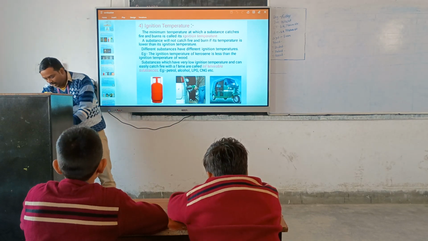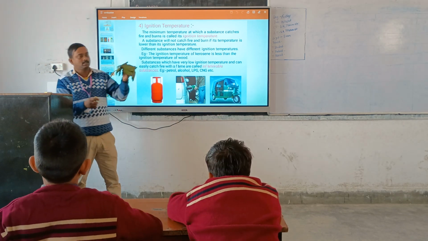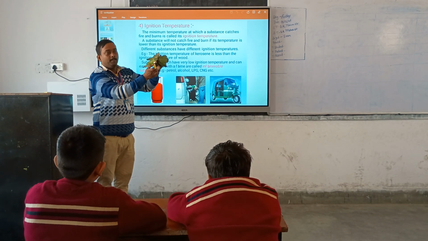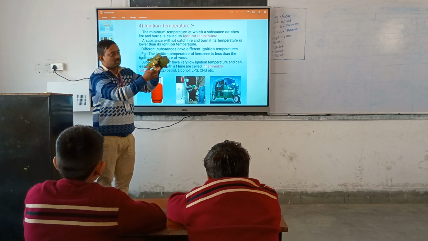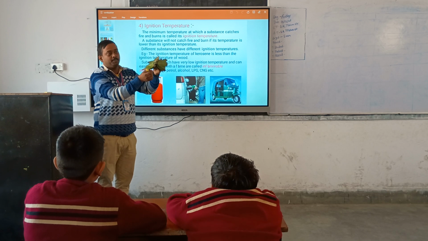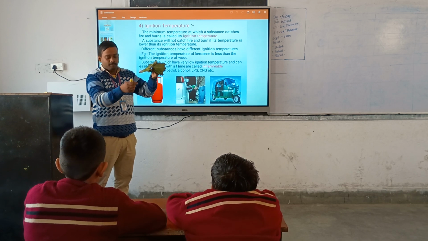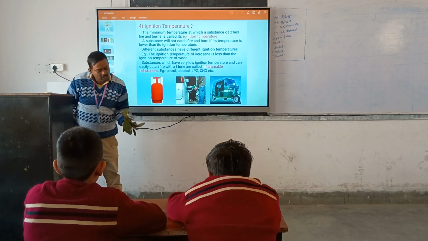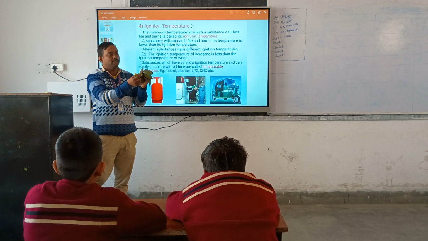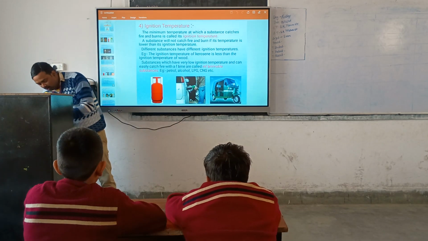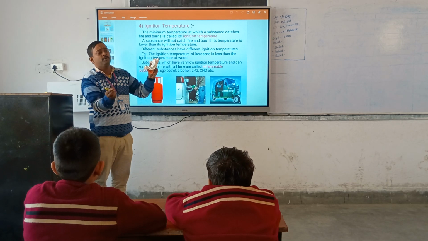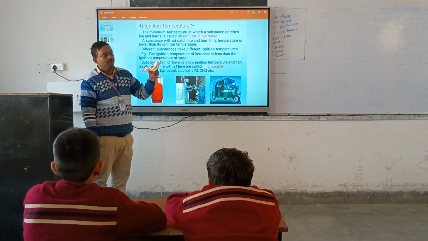But at the same time, if I burn this, you see it does not burn easily. Why? Because the temperature at which this burns is higher. So this cannot burn easily. In this you see some amount of heat it can produce. You see the other thing. In this, you see it burns after a few seconds, but paper burns within a second.